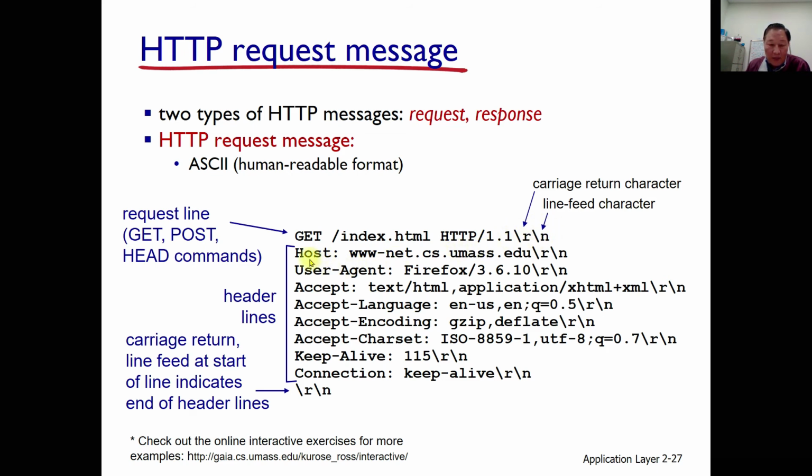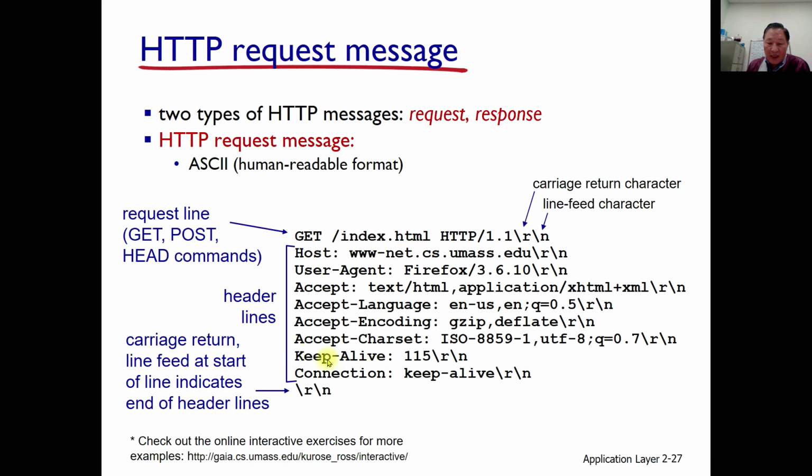And after that, some header lines here, showing what kind of browser application program is being used on the user side, the client side. And this one is a header line. The other lines are here: the language, the encoding scheme, and the acceptable character set, and this keep-alive. That means persistently alive.